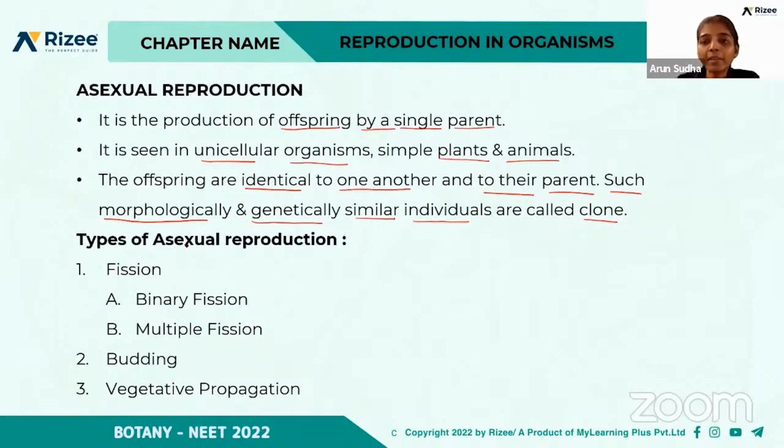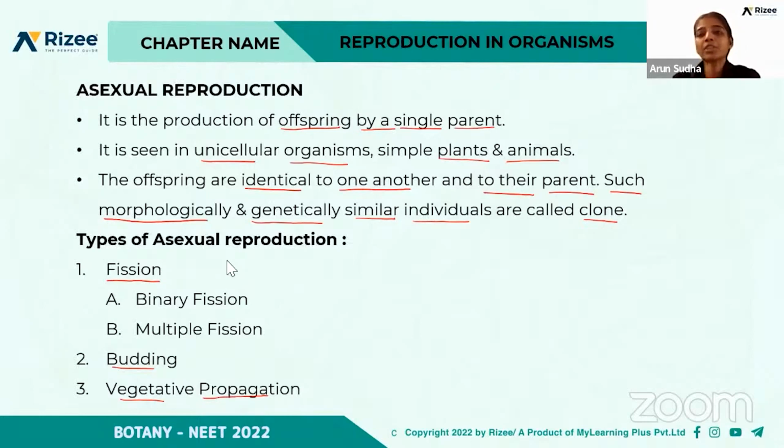And there are different types of asexual reproduction. So what are the different types of asexual reproduction? First one is fission, right? Fission, budding, and vegetative propagation. Here, most of these things we have already dealt with in 11th standard, right? About vegetative propagation under the topic of morphology of the flowering plants, right? Modification of the root, stem, and the leaves. So I hope you're familiar with this, right?